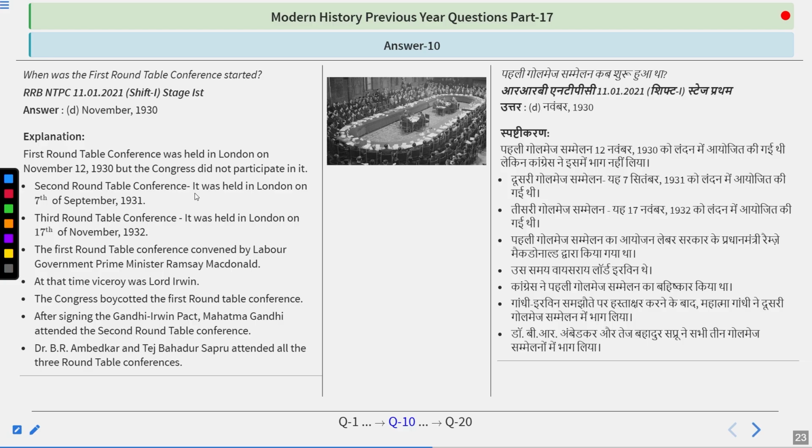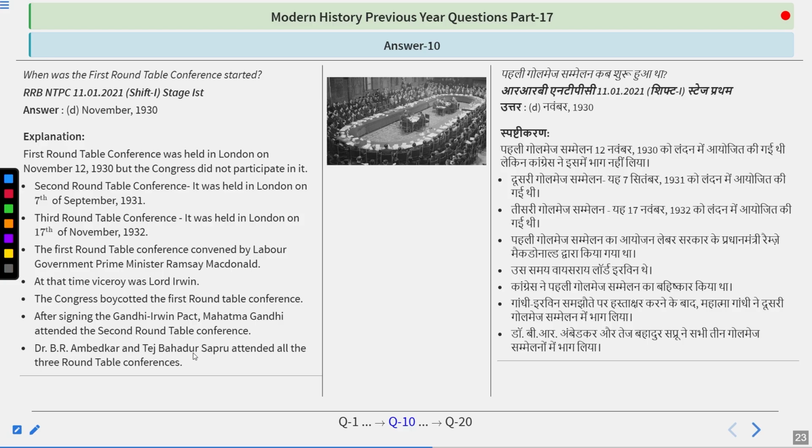The second Roundtable Conference was held in London on 7th September 1931, and the third Roundtable Conference was also held in London on 17th November 1932. The first Roundtable Conference was convened by Labour Government Prime Minister Ramsay MacDonald. At that time, the Viceroy was Lord Irwin. The Congress boycotted the first Roundtable Conference. After signing the Gandhi-Irwin Pact, Mahatma Gandhi attended the second Roundtable Conference.